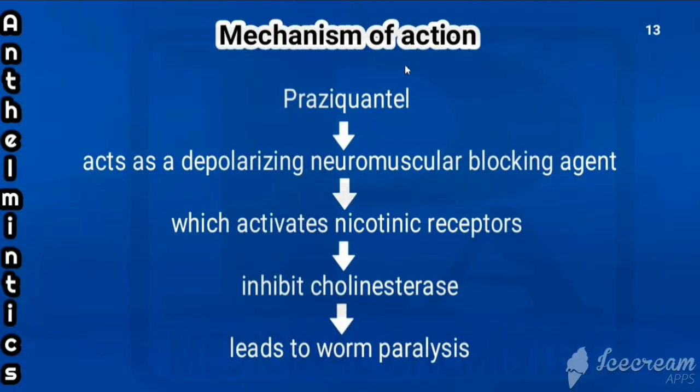See the mechanism of action of praziquantel. This is acting as a depolarizing neuromuscular blocking agent that activates nicotinic receptors and inhibits the enzyme cholinesterase. Because of inhibiting that enzyme, it leads to worm paralysis.